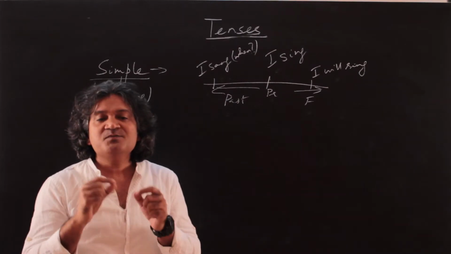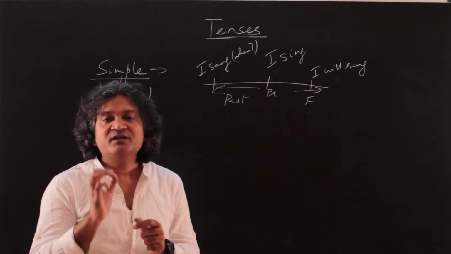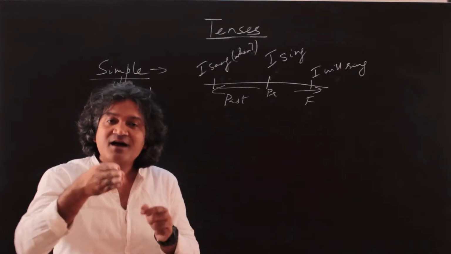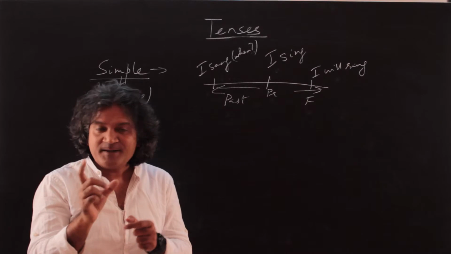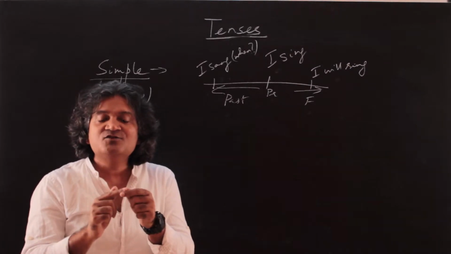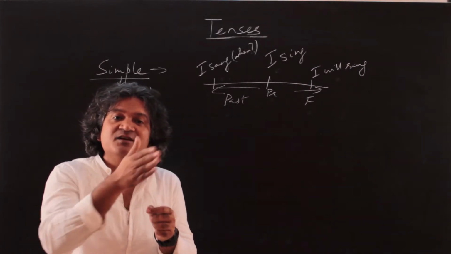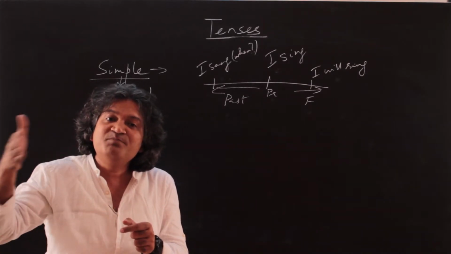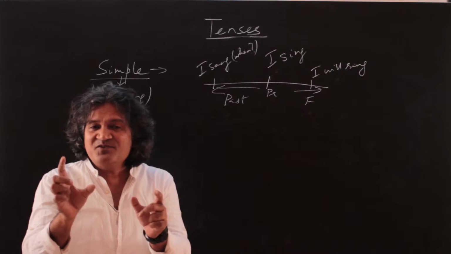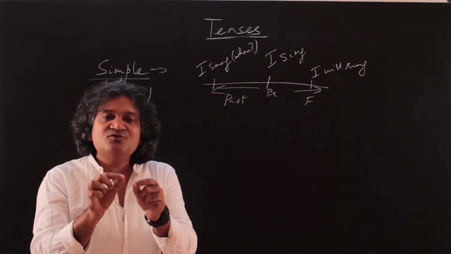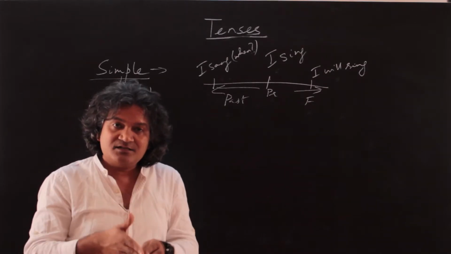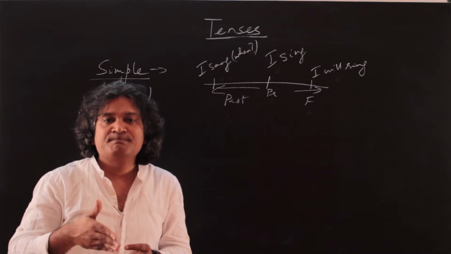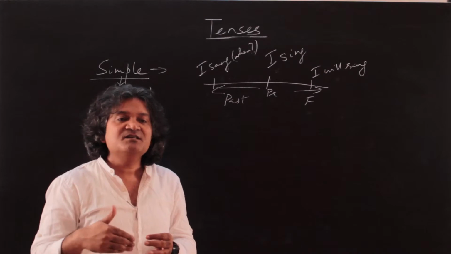We use the simple present tense to talk about events that were the way they are. Pay attention to the words I'm using, okay? We use the simple present tense to talk about events that were the way they are, that are the way they are, and as far as we know, they will be the way they are. To use different words, we use the simple present tense to talk about events that were like this, that are like this, and as far as we know, they will be like this. It'll become clearer once I give you specific examples.